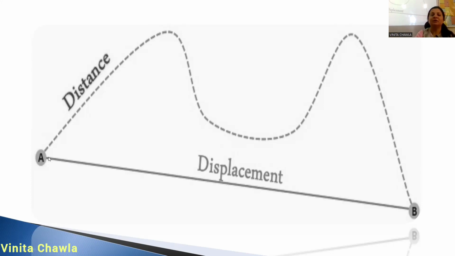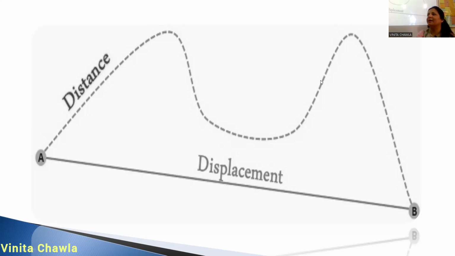This object can choose any path of its choice. It can go through the dotted path or the solid path. Suppose the actual path traversed by the object is the dotted path. So the object is moving like this, in this direction. Look at the arrow, the cursor. The object is choosing this path and going to point B.